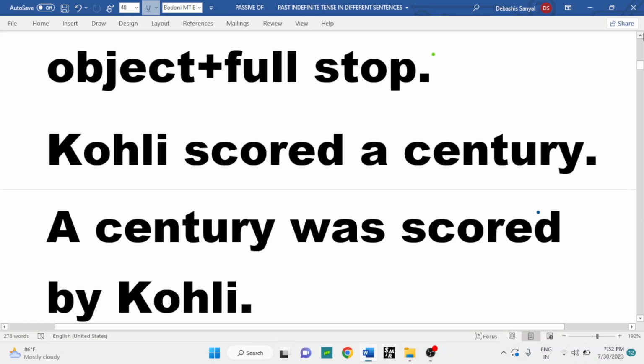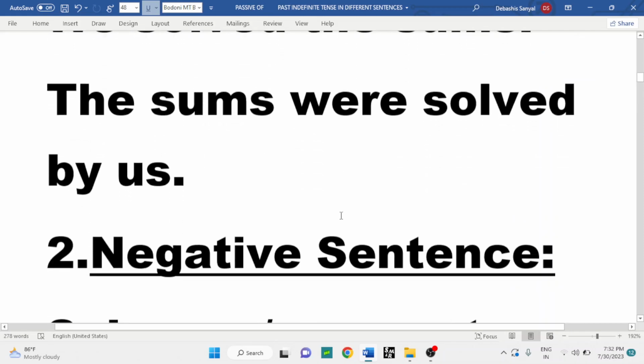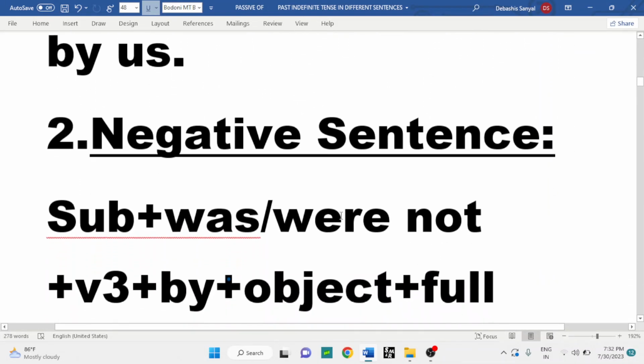Kohli scored a century. Kohli is the subject here, scored is the verb, a century is the object. Then a century becomes the subject in the passive, so it must be placed at the beginning of the sentence to make the sentence passive. A century was scored by Kohli. Next one: we solved the sum. The sums were solved by us. See the example and the structure.